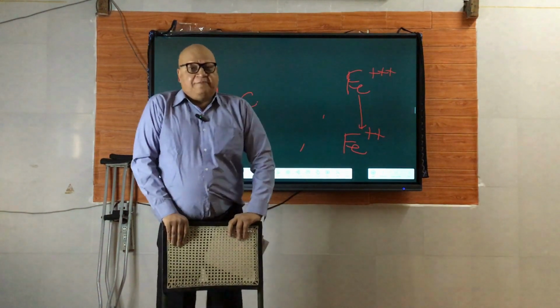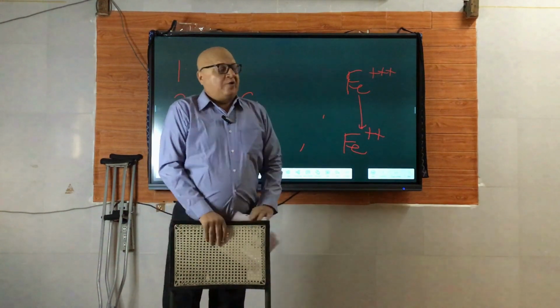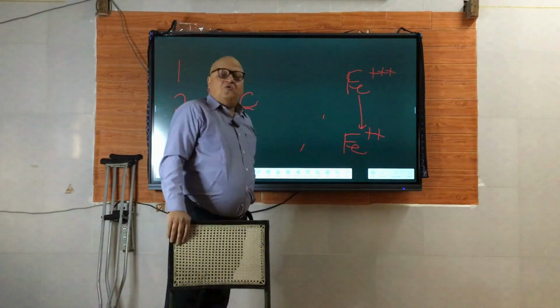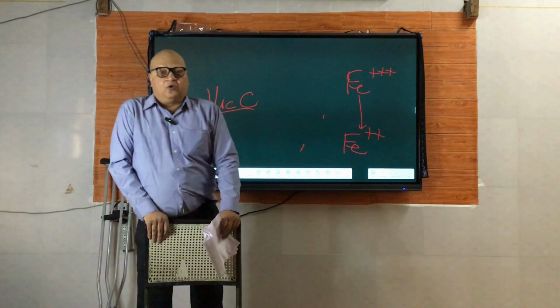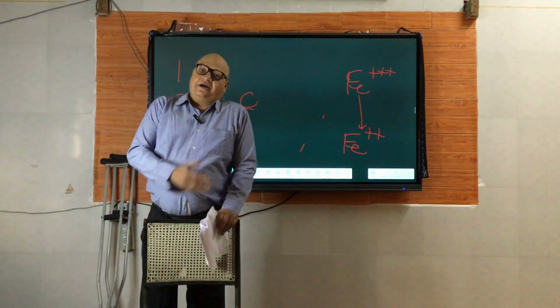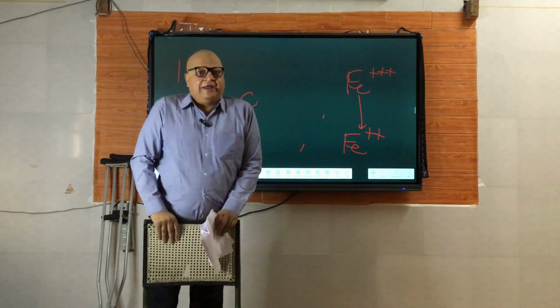HCl plays an important role. Vitamin C also plays an important role in causing ferric to ferrous conversion. So iron absorption decreases, and what will happen from that? Again the same thing: less hemoglobin, microcytic, hypochromic anemia.